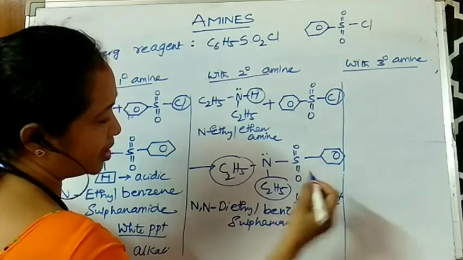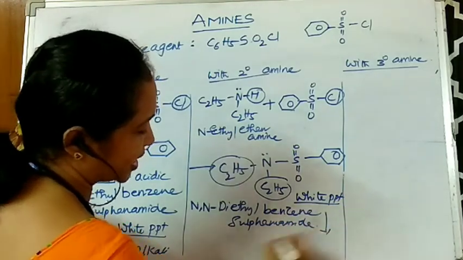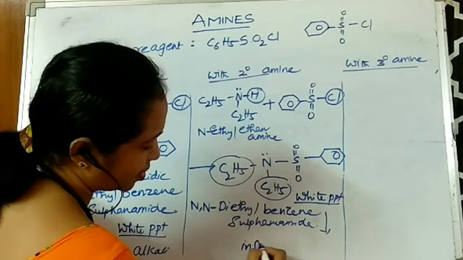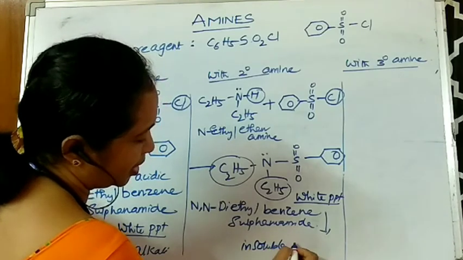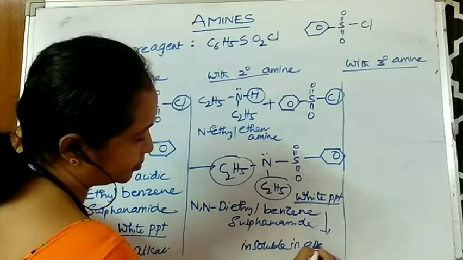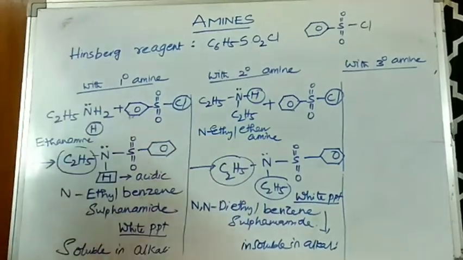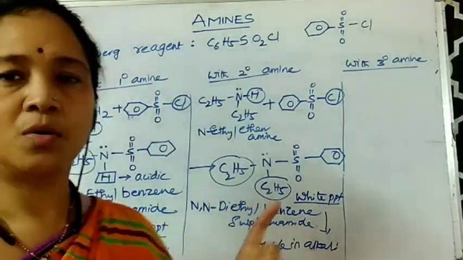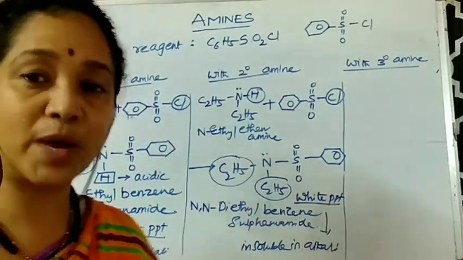So here this white precipitate is insoluble in alkali.